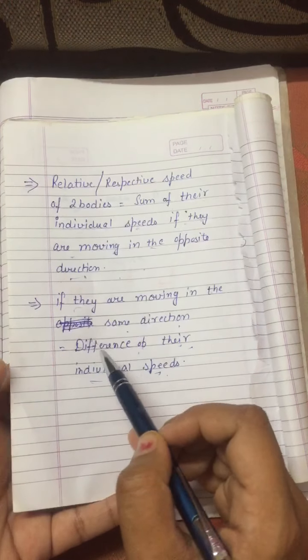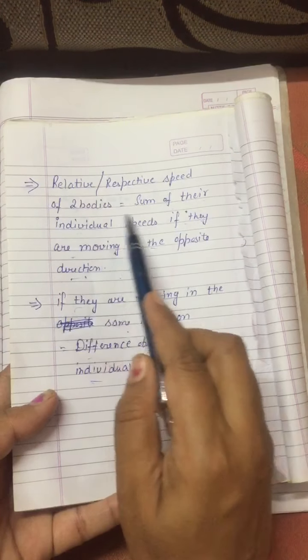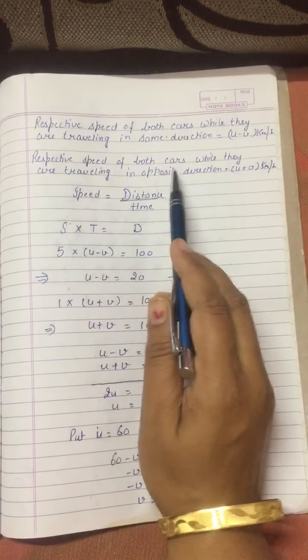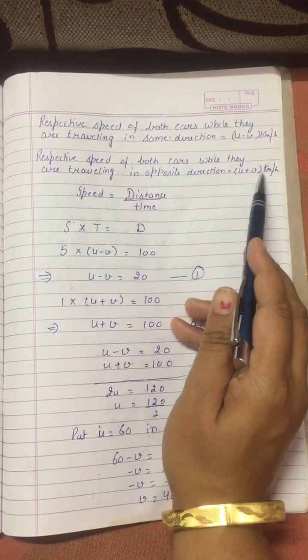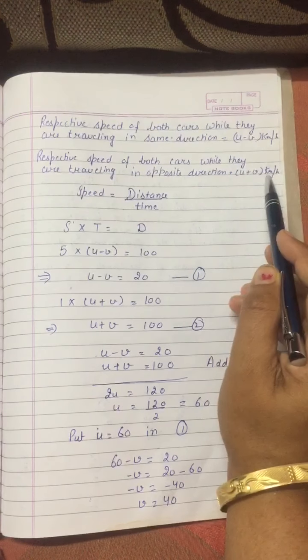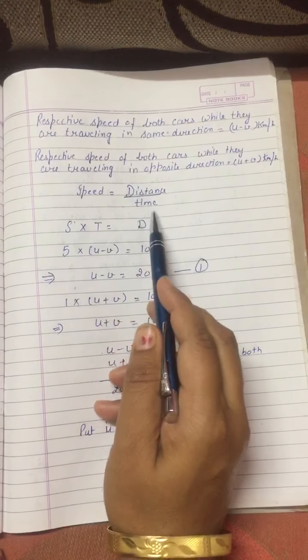In the definition we have studied that if they are moving in the same direction, we take the difference. If they are moving in the opposite direction, then we will do the addition. So in the opposite direction we will do the addition, and in the same direction we will do the subtraction. u minus v and u plus v, that is the speed. Now we know the formula of speed. Speed equals distance upon time.